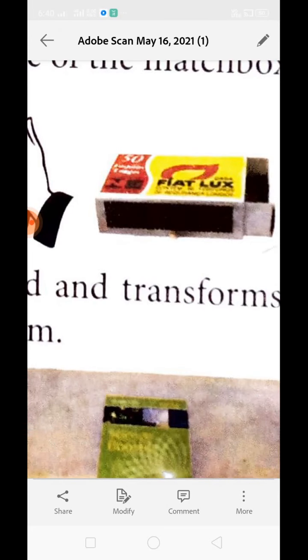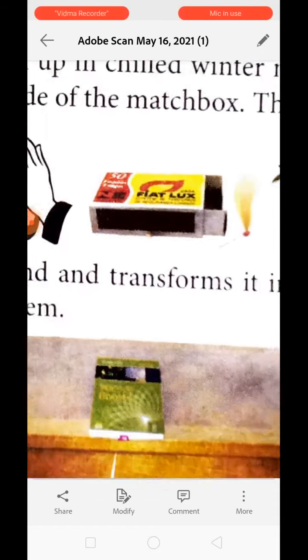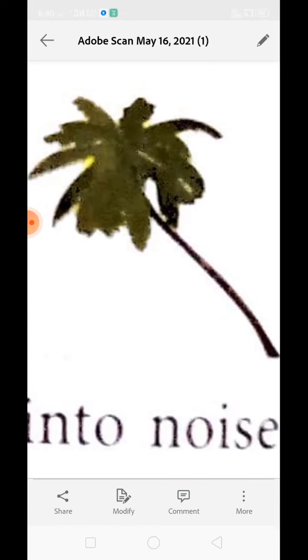Next, to light a matchstick we need to rub the matchstick over the matchbox. By rubbing it, due to friction, a little amount of heat is created, which is enough to light the matchstick. Right? Next, when the wind blows through the tree, the leaves cause friction, or resistance, in the motion of the wind. Because of this resistance, friction takes away the energy of the wind and transforms it into the noise of the leaves and branches as the wind blows through them.